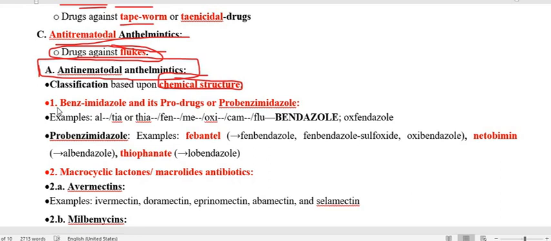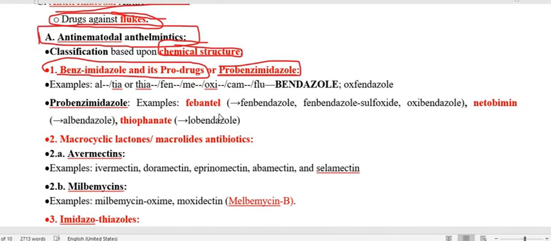Benzimidazole and its prodrug. Prodrug of benzimidazole is also called probenzimidazole. So the first group includes benzimidazole and probenzimidazole.